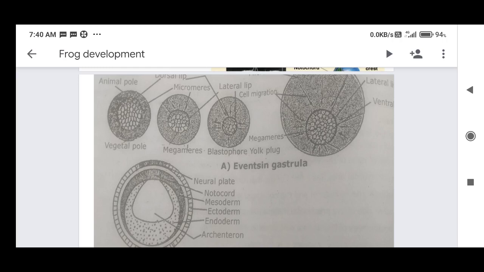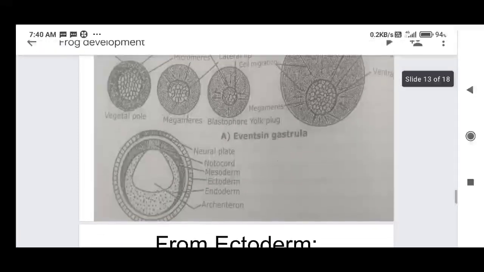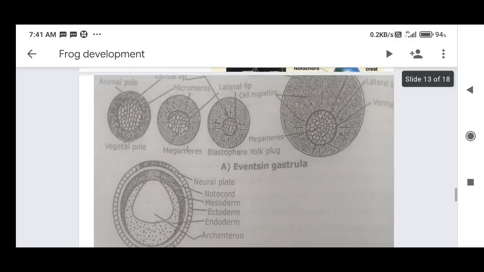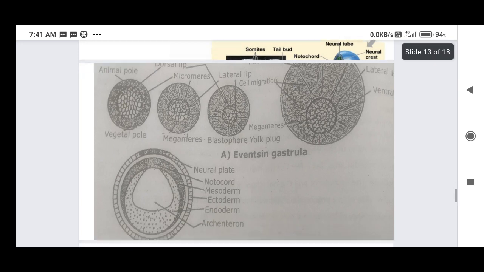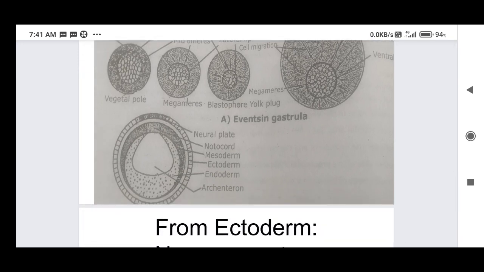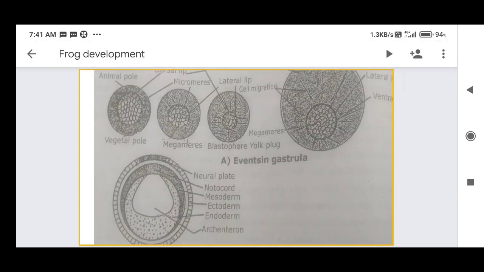From these cells, especially the dorsal lip and lateral lips, the cells migrate and move inside. By this activity, the cell migration takes place, and gastrulation takes place. In the diagram, where the animal pole is present, from that the neural plate is formed.